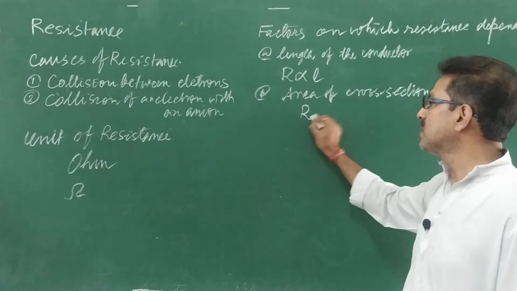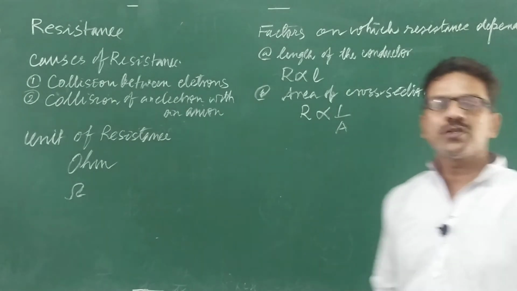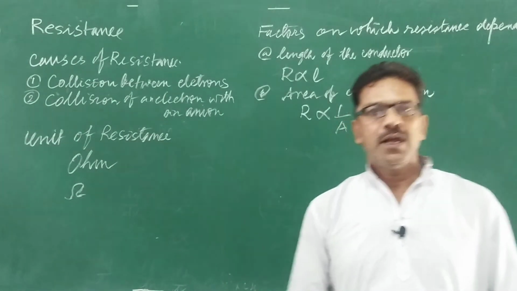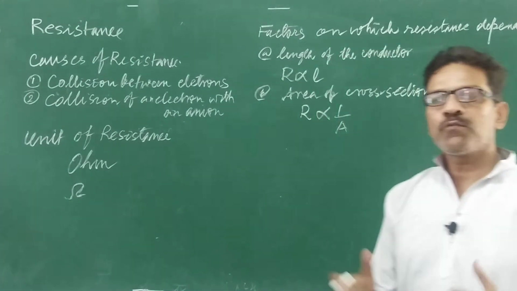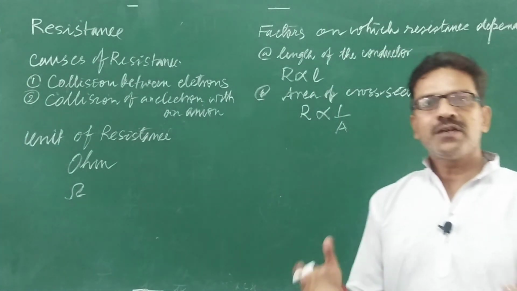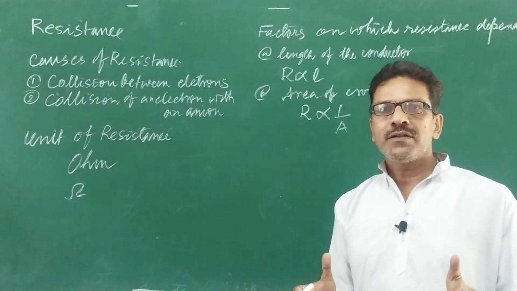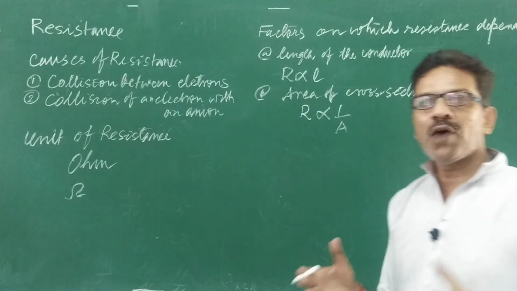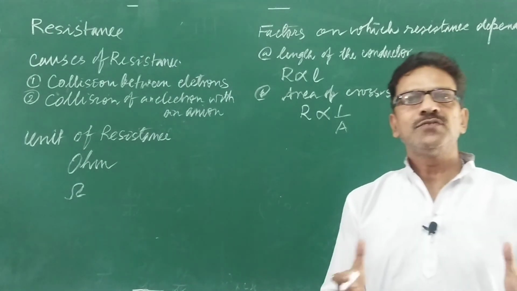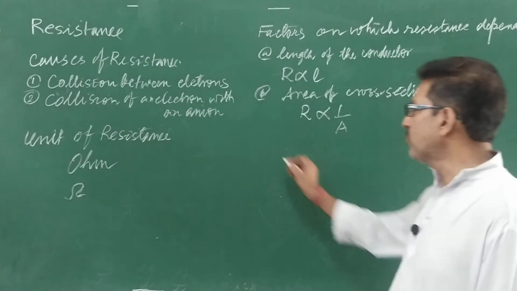Resistance of a conductor is inversely proportional to the area of cross section of the wire. Area of cross section means thickness of the wire. If the area of cross section is greater, resistance will be less. That means if the wire is thicker, its resistance will be less. If the wire is thin, its resistance will be greater.